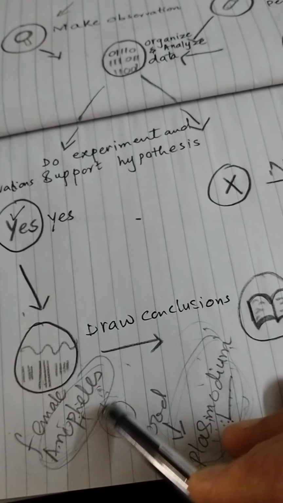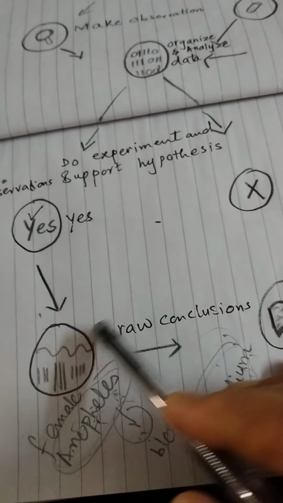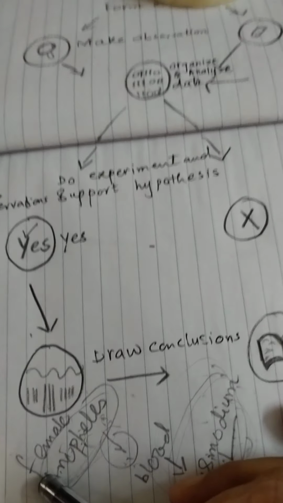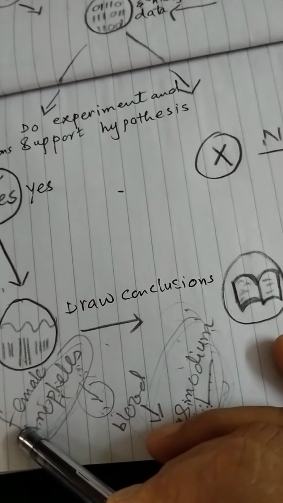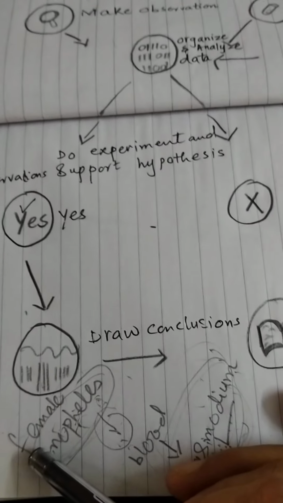This female Anopheles breeds in marshy areas. So the people who live in marshy areas or who live near stagnant water easily catch malaria.